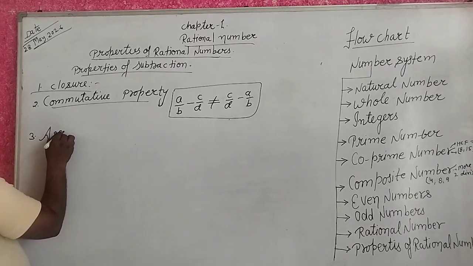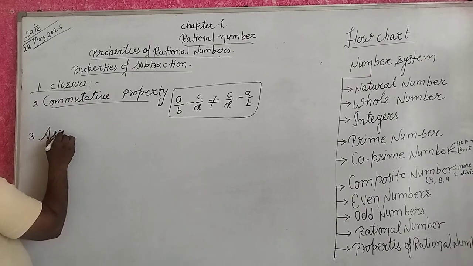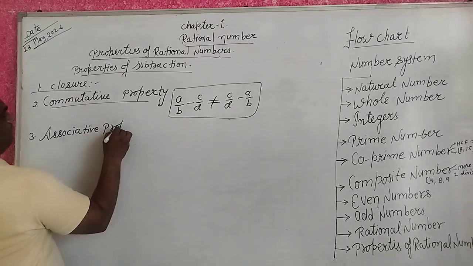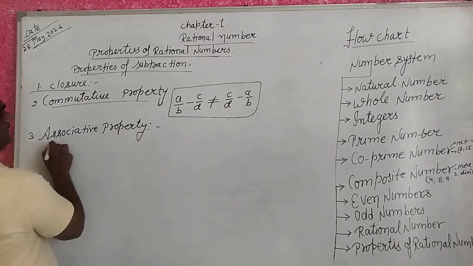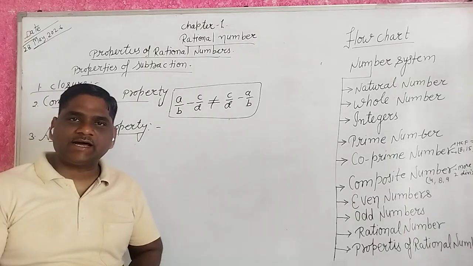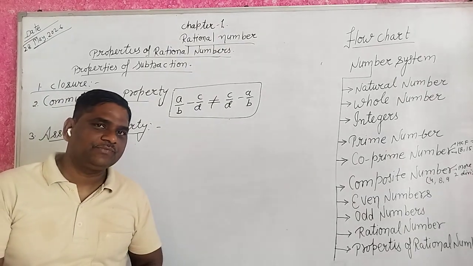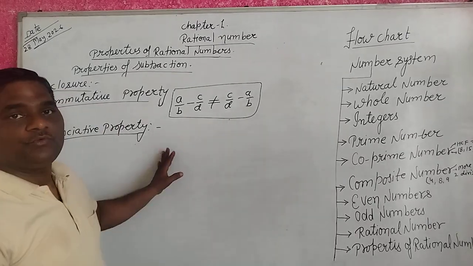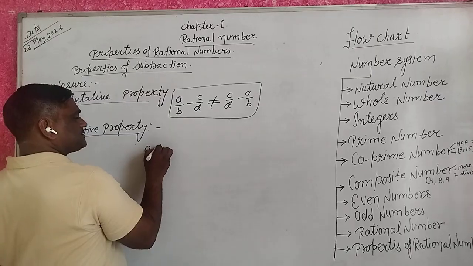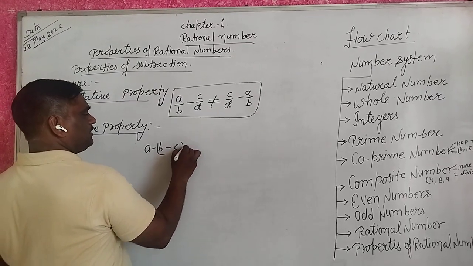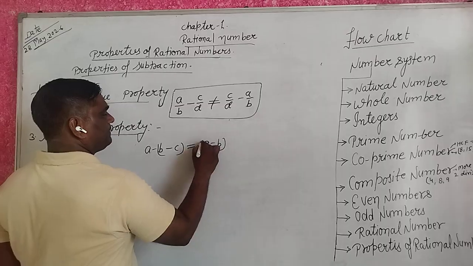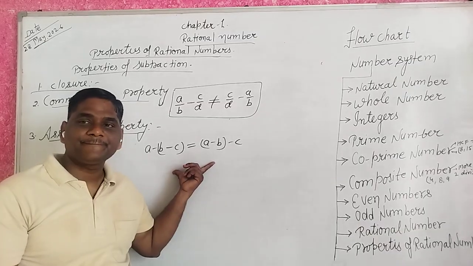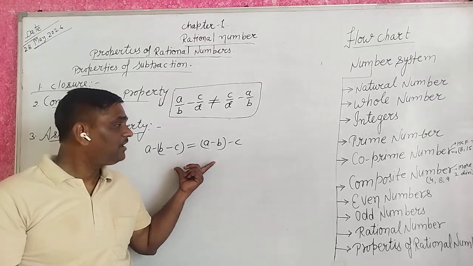Third, associative property. Do you know how many numbers are used in the associative property? Yes, 3 numbers are used. So is A minus B minus C equal to A minus B minus C possible? How?